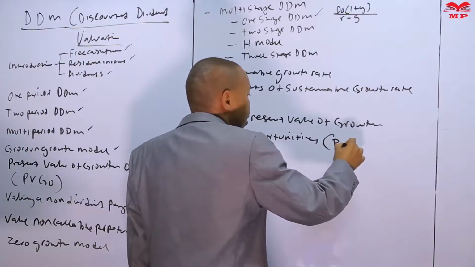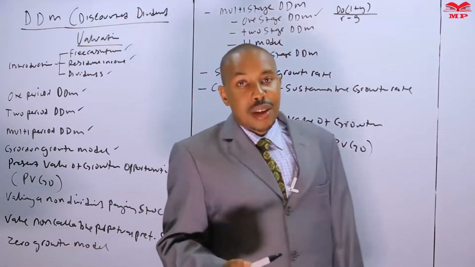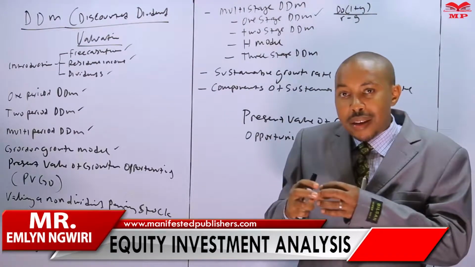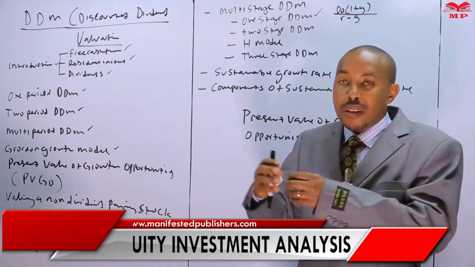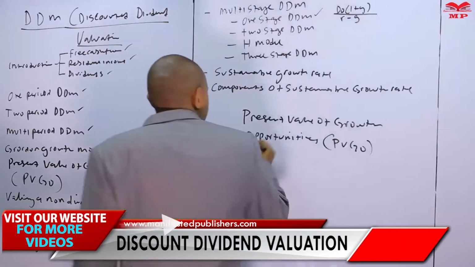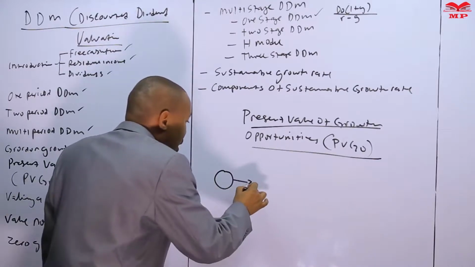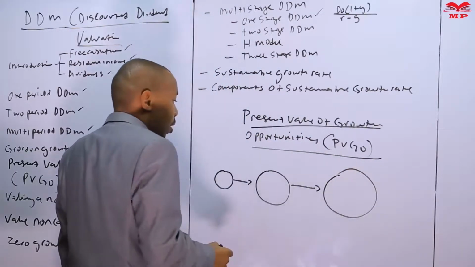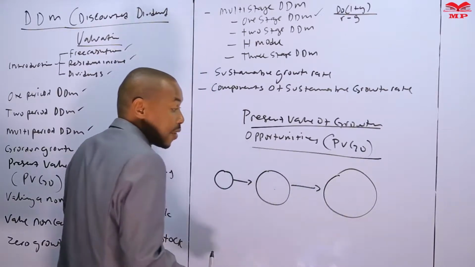Here we are saying it is PV go. And how do we explain the PV go? We are saying, would it be better for a company to pay dividends when it is early in its inception, or wait and retain the earnings and pay up the dividends to the investors when the company assets have actually increased in value? So putting it visually over here, would it be better when a company has started like that, moved to that stage, that size, and moving on to that size? Would it be better for a company to pay dividends when it is over here, or when the company's assets have actually increased over there?